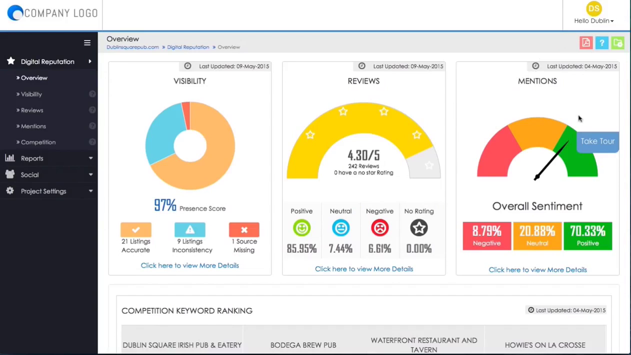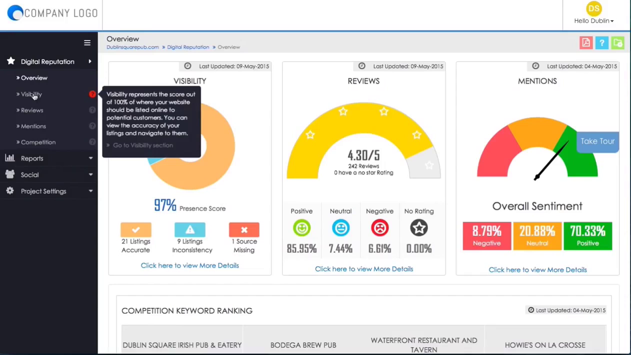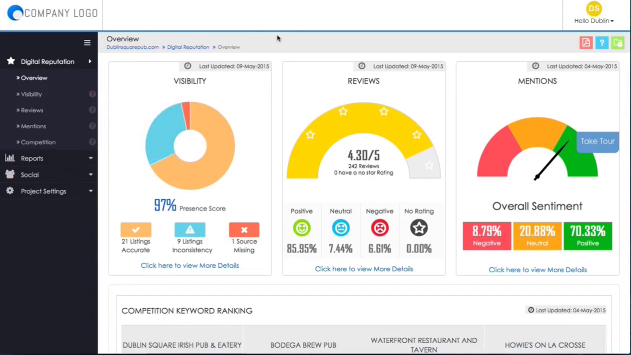So these icons you will find on nearly every page that you click on the Digital Reputation Dash. So now this is the overview page, and what this does is it gives you a snapshot of all the other pages and gives you a good view into what your reputation is.